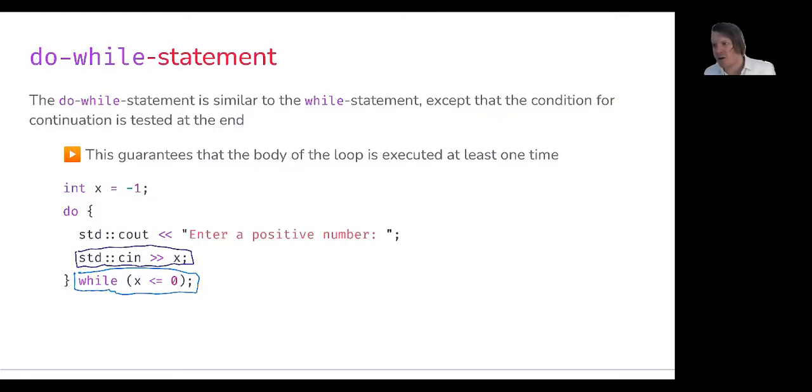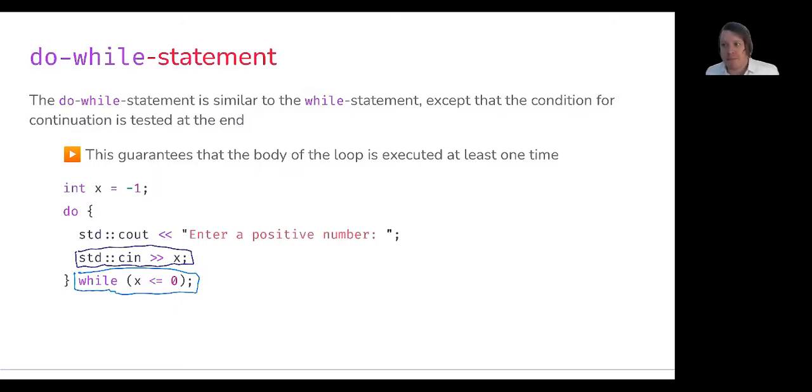I'm not doing any sort of error checking on whether or not I am actually getting an integer value. So if you type in a character, you'll see some funky things happening, but we'll get into how to resolve that and how to do better validation of input values in our programs when we talk about streams. But until then, I'm just assuming that the user is going to input an integer.